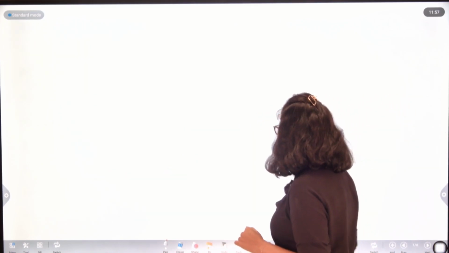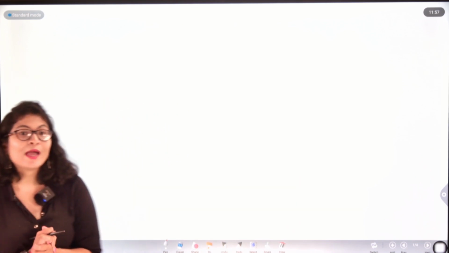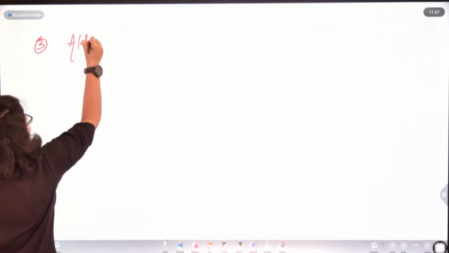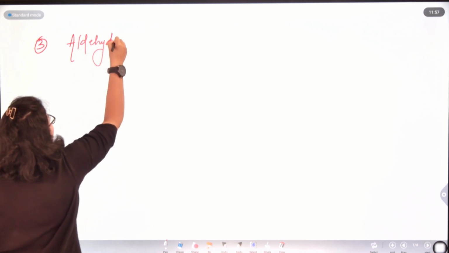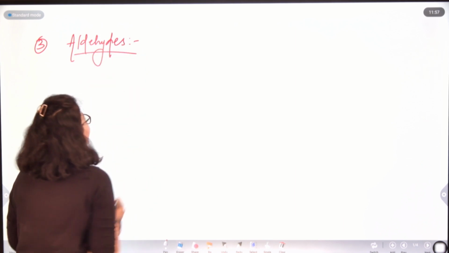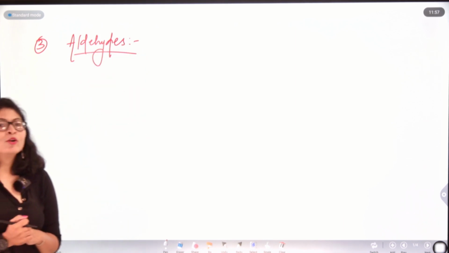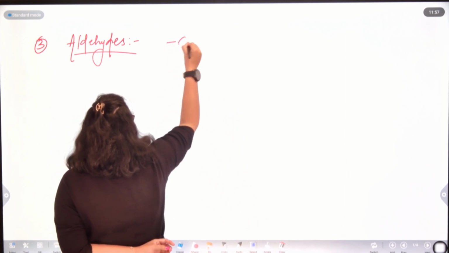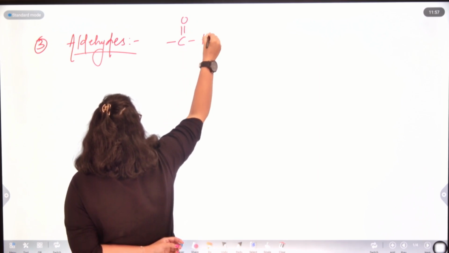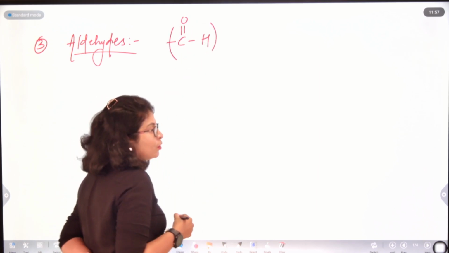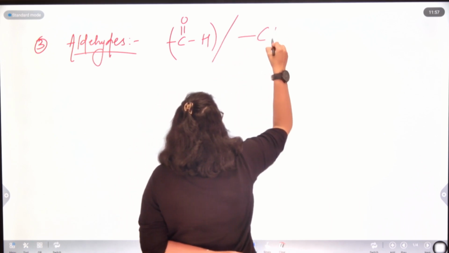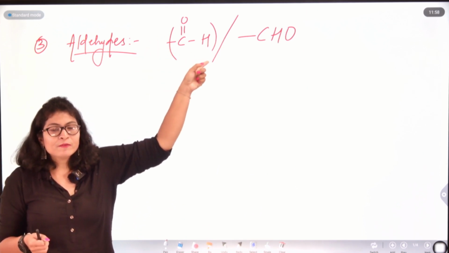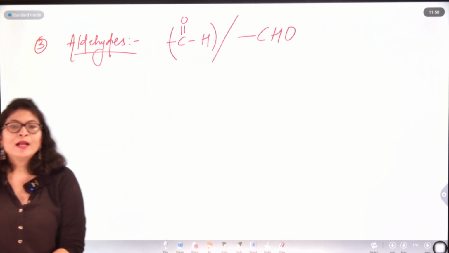Now, the next functional group which we will be arriving at is for aldehydes. Their general representation is C double bond O H. This is the functional group, or it can be simply written as CHO. Okay, if anywhere you find this CHO, that signifies the functional group of aldehydes.